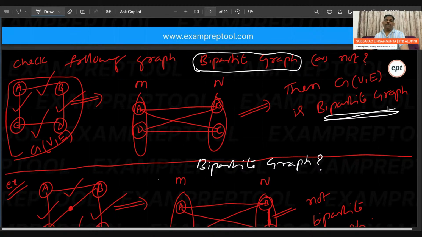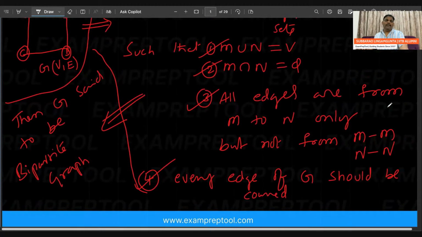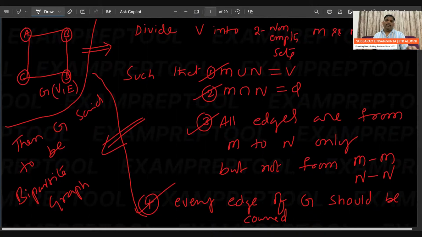Because everything is perfect. What is the definition of bipartite? A given graph is said to be bipartite if you can divide the vertices into two non-empty sets M and N, where M intersection N is phi and M union N is V. Those are the two steps. Third one, all edges are from M to N only, but not from M to M, and not from N to N.